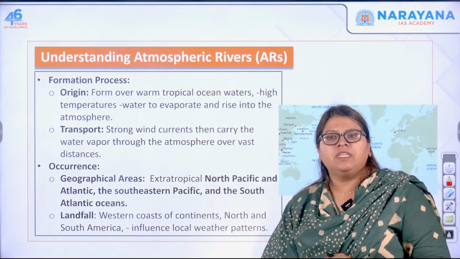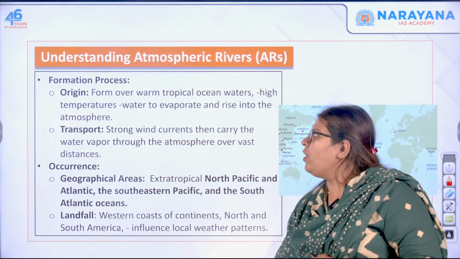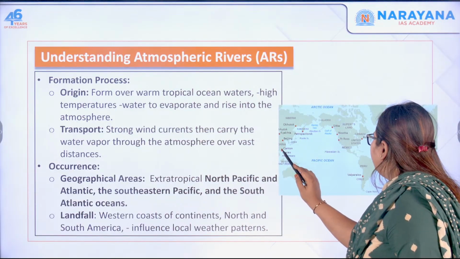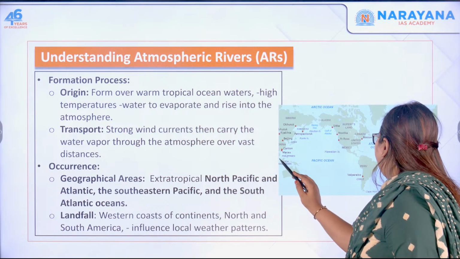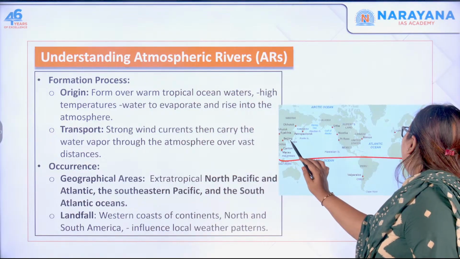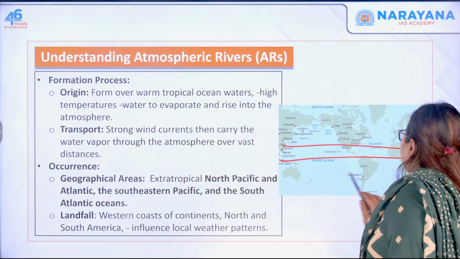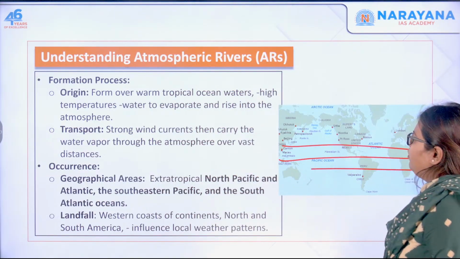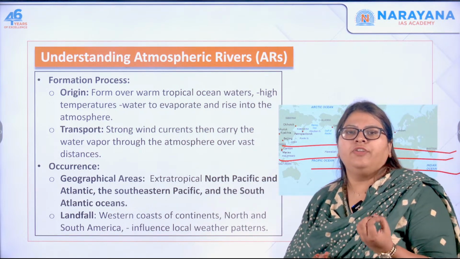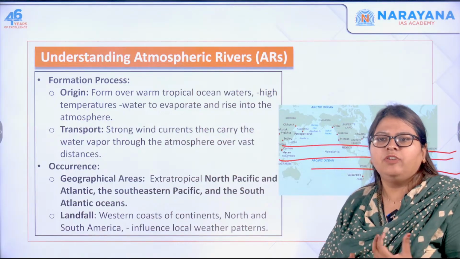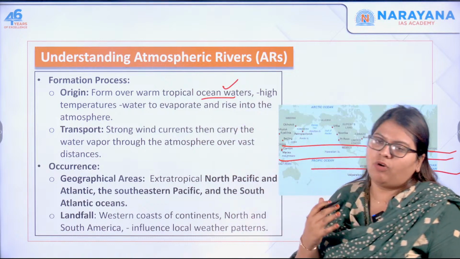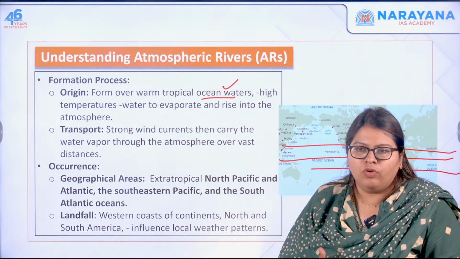Moving forward, let us see the formation process. This is the tropics, right? If you see, where is Africa? This is the tropic, somewhere between the Tropic of Cancer and the Tropic of Capricorn. Over here there is heat, so there will be warm tropical ocean waters, where the temperature of the water is higher.